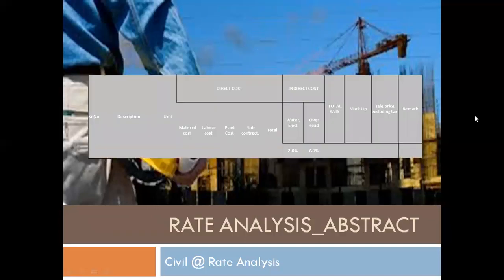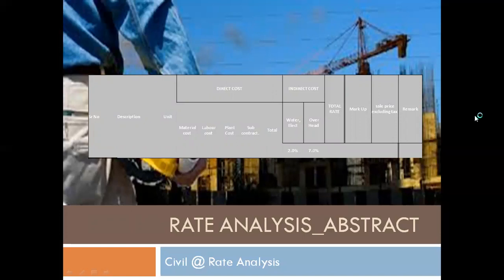This is the format basically. This is the abstract sheet, the top sheet, where we will get our sale price. Under direct cost, there are four subheads: material cost, labor cost, plant cost, and subcontract cost. On that basis, we'll get the total direct cost. For indirect cost, water and electricity, I have made two separate sheets. Usually, I have considered 2% for water and electricity and 7% overhead.